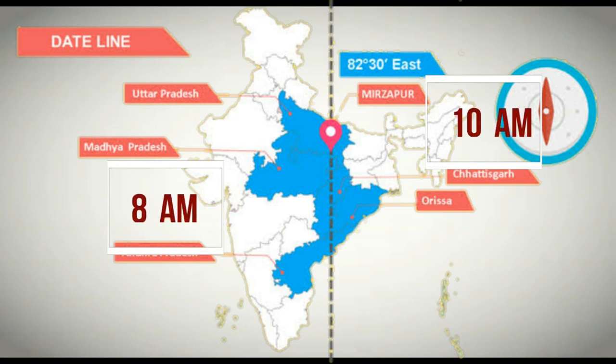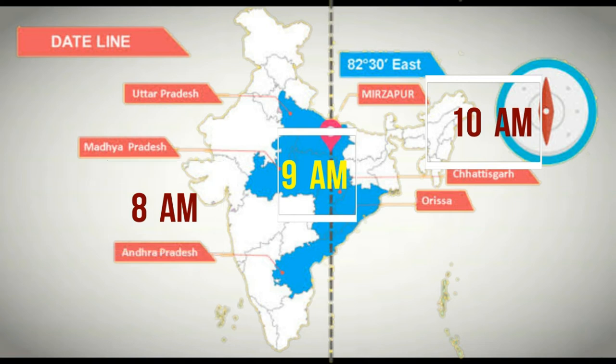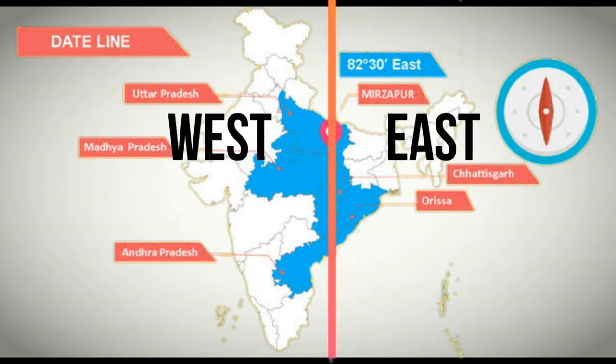So what will be the time along IST, that is Indian Standard Time? Here we are taking the average of these two extreme parts of India, that is, we add these two places and divide by 2. So 10 plus 8, that is 18, divided by 2, that is 9. So 9 am will be the time of IST, and that is the average time between these two particular places. That also signifies that this particular line, IST, is passing through the middle of India and it is dividing India into two parts, the eastern part and the western part.